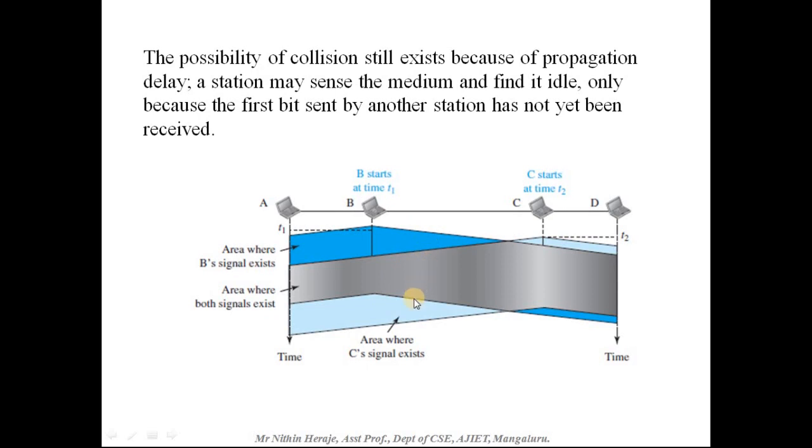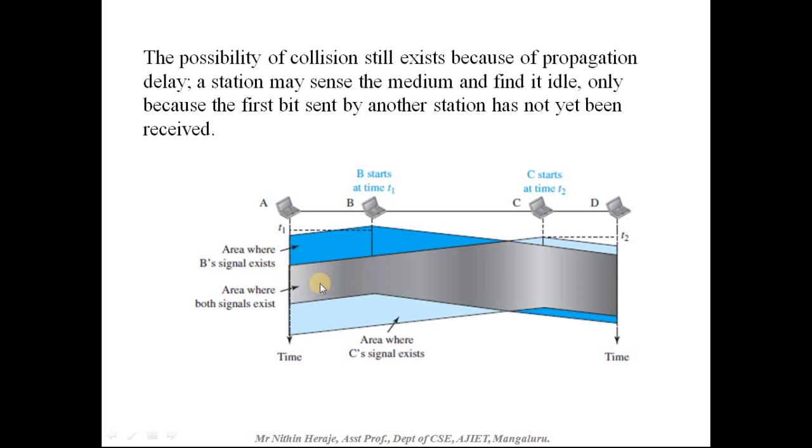From this end towards this end is the propagation, the frame transmission time of B. So at this point, this is the end of the frame of B, the last bit of B, and this would be the last bit of C. This is the starting bit of C.